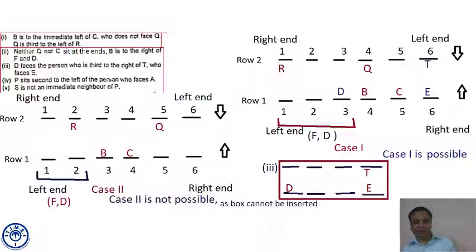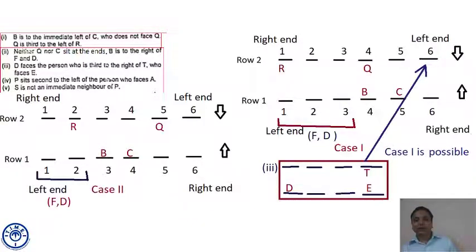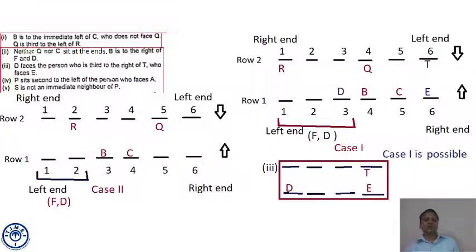Please check once again. I'm going back. I want to insert this box in case 1. So only position T and E will come at this position, and the position of D is also fixed. T faces E, and if T is at seat number 6, third to its right is seat number 3, in front of which D can come. I cannot shift them further to the right, otherwise there will be no position for E.